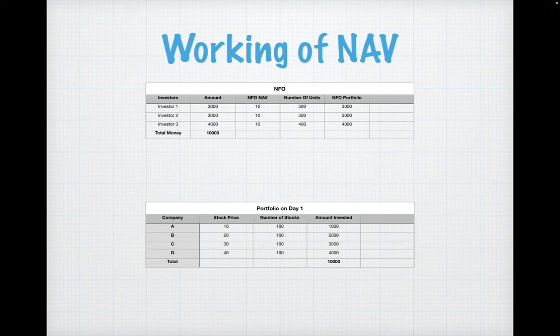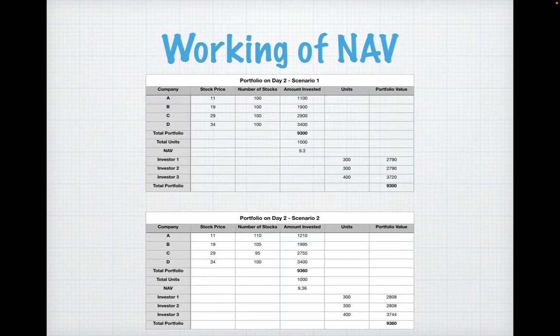Now, say on day one, the fund manager has got 10,000 rupees from three investors, and he decided to buy 100 stocks each of companies A, B, C, and D, and the stock prices are 10, 20, 30, and 40. If you multiply stock prices by the number of stocks, you get the amount invested in each of the companies, and you get a total of 10,000 rupees. Suppose nothing changes, and there are no legal or administrative costs for running this particular scheme. So total money received is 10,000, and total portfolio value is 10,000 at the end of day one.